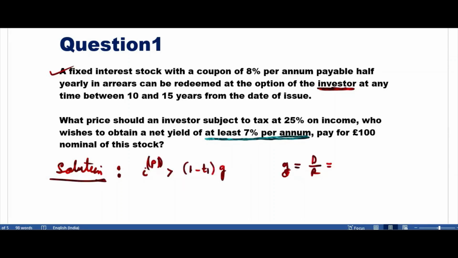There is nothing about redemption value. Not given means you have to take the nominal one. It's not given means that it's considered at par. By default, it's at par. At par means par value with the nominal. 100 nominal you purchase, so we'll take 100. That's all. Don't worry about that. If 110 is given, 110%, then you have to take 110. So what is R here?